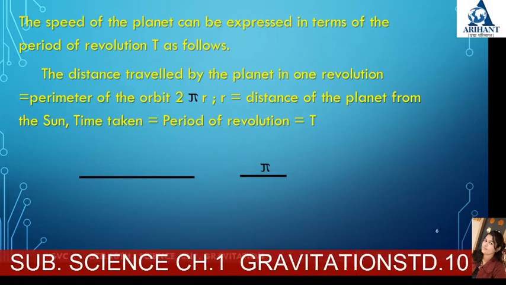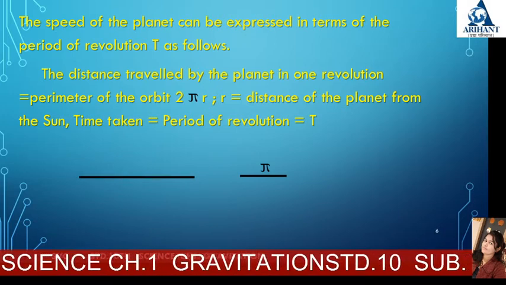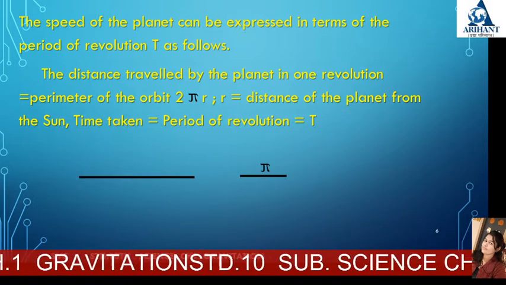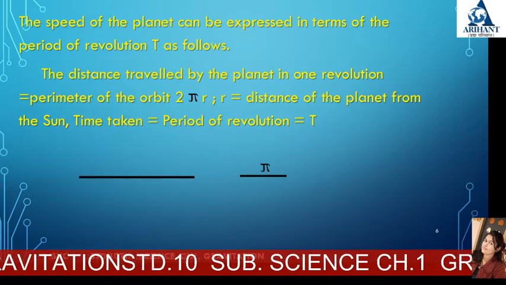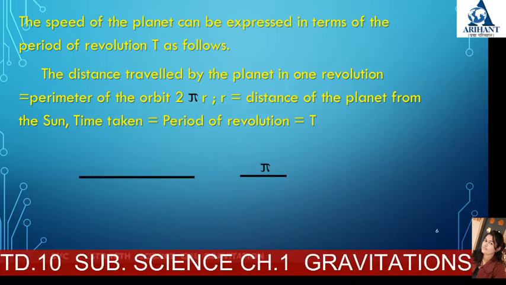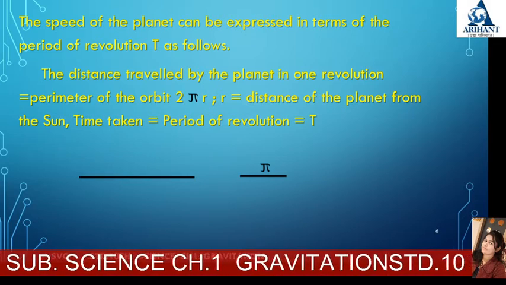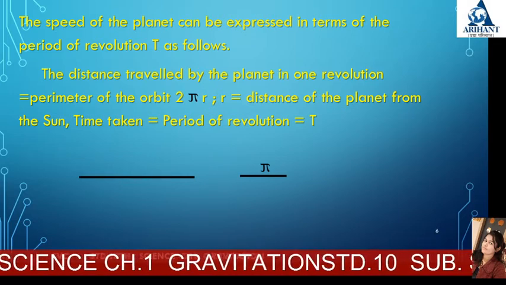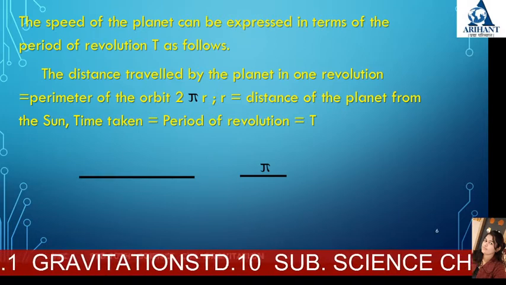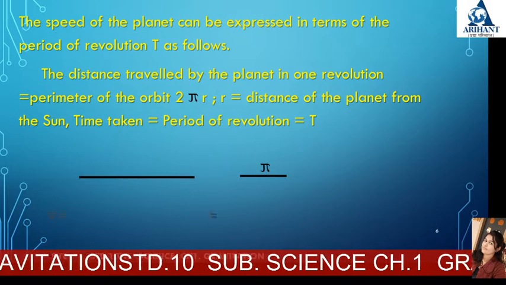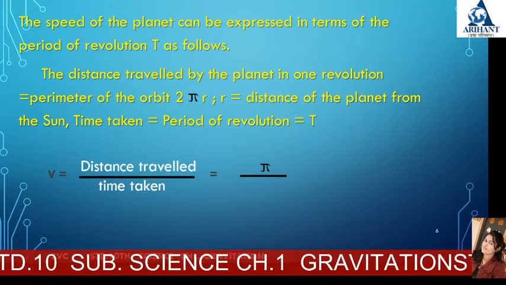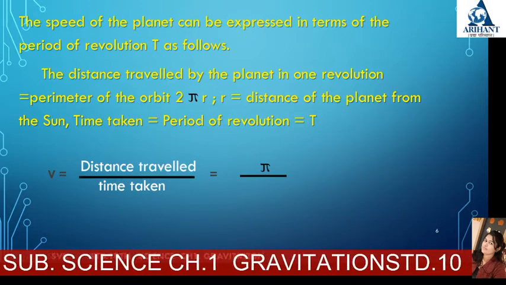The distance travelled by the planet in one revolution is equal to the perimeter of the orbit, 2πr, where r is the distance of the planet from the sun. The time taken is the period of revolution T.